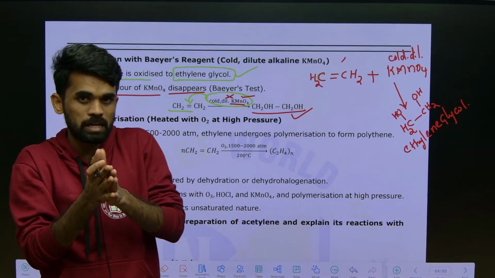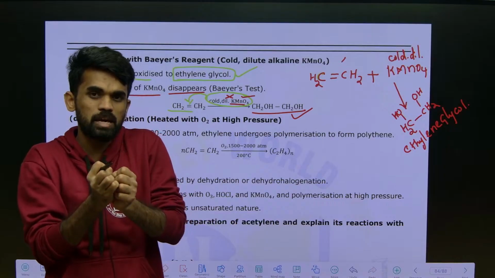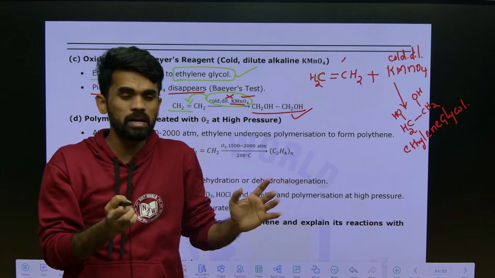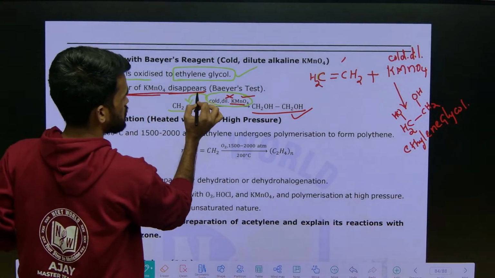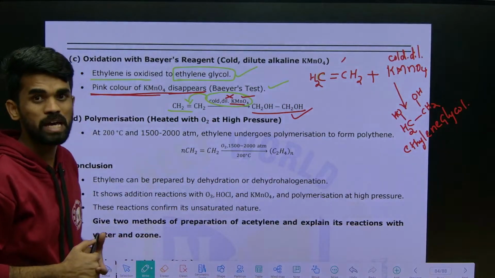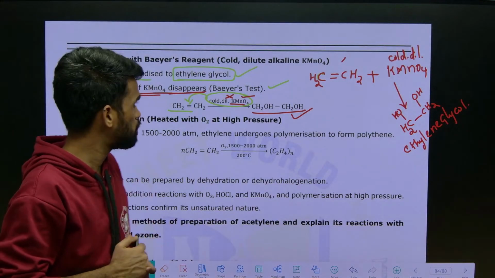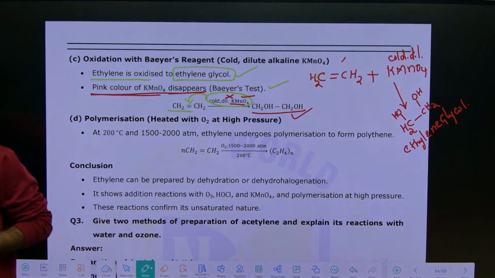Initially it will be pink, and after consuming this KMnO4, its color disappears. We can call this Bayer's test also, because this is Bayer's reagent. This is about the reaction.